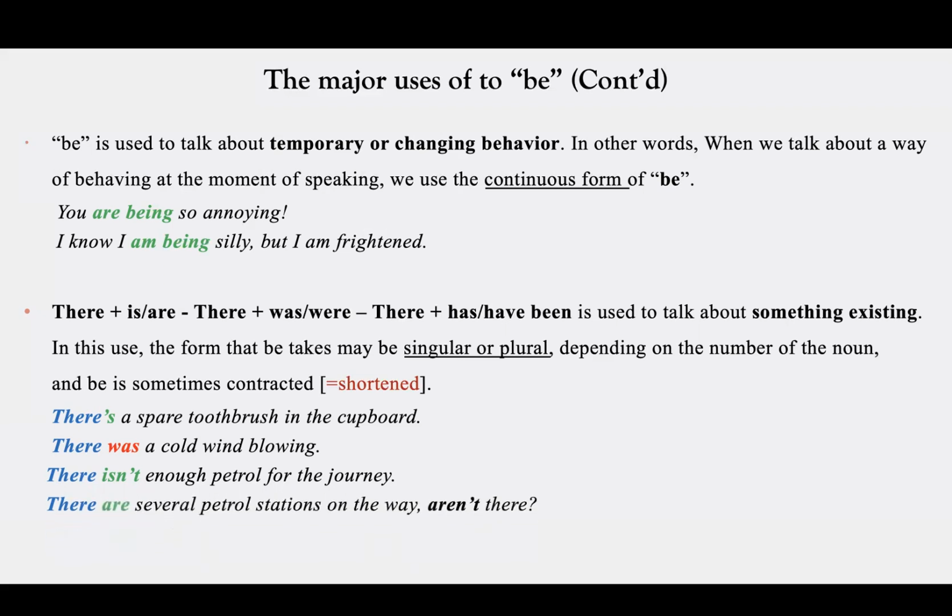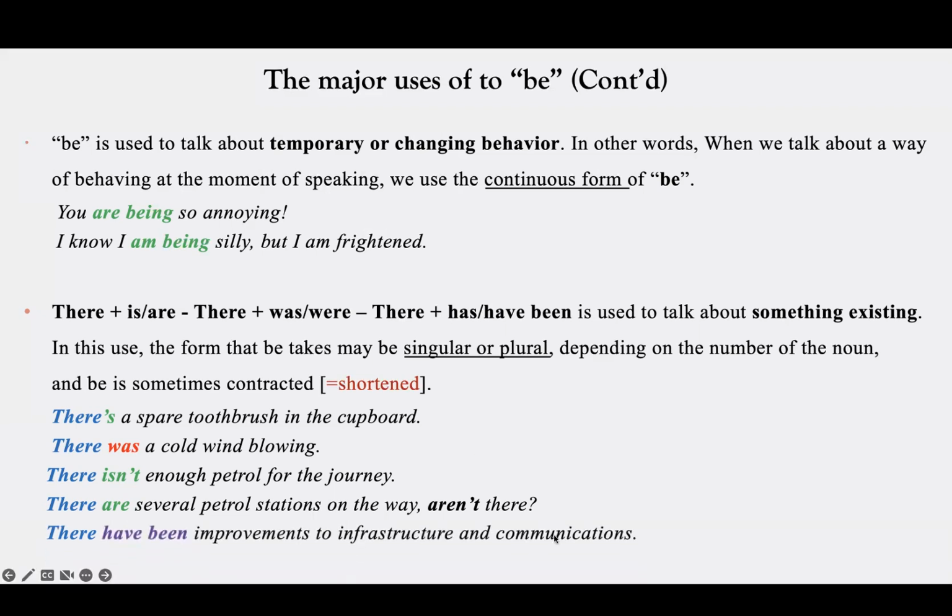There are several petrol stations on the way, aren't there? So here we say there are several petrol stations. So what's the difference between there is and there are? After there is, we use a singular countable noun or an uncountable noun. So for example, when we say there is a spare toothbrush, we are talking about one toothbrush. Or when we say a cold wind, we are talking about something singular. Or when we say enough petrol, we are talking about an uncountable noun. Petrol is uncountable. Or when we say several petrol stations, here petrol stations is a plural countable noun. That's why we are saying there are.